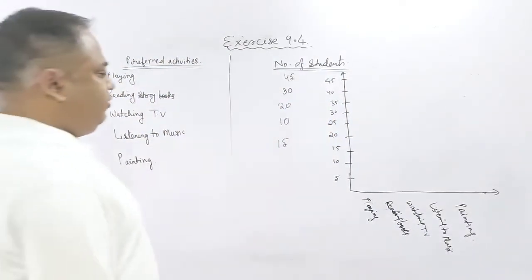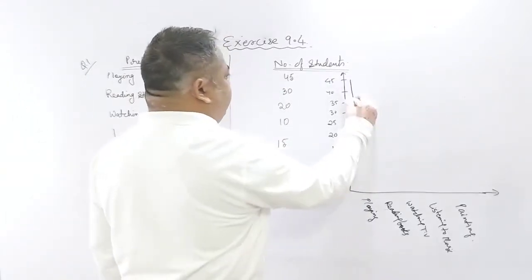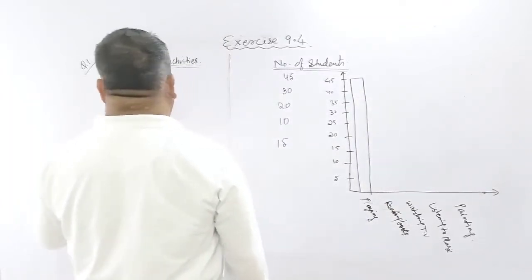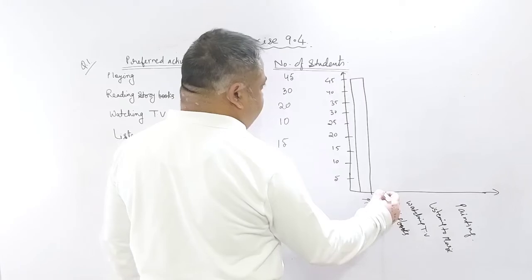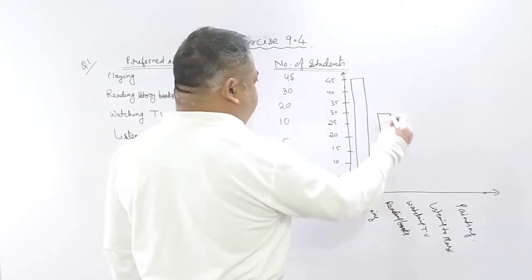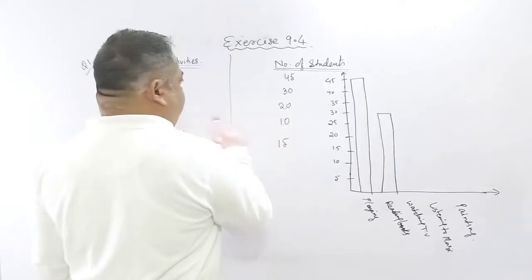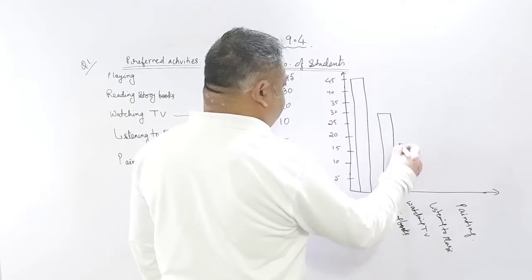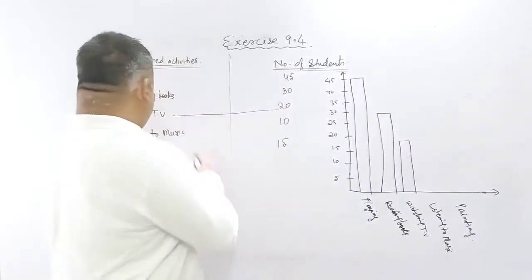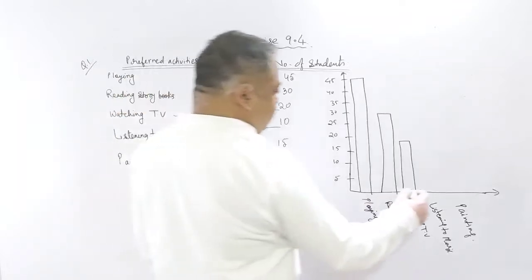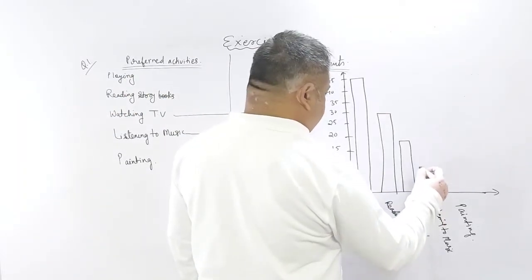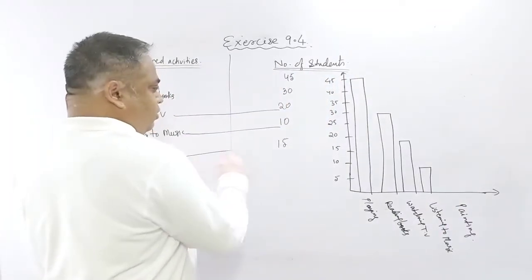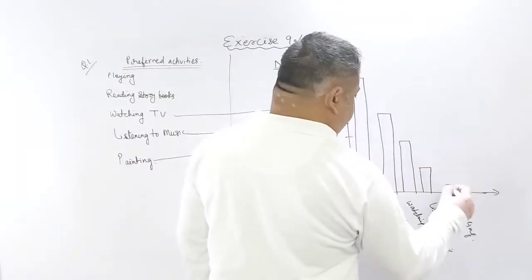Alright, so for playing there are 45 students. So we'll make one bar graph here like this. For reading books, 30. So up to here. For watching TV, 20. For listening to music, 10. And for painting, 15. For painting there are 15 students.